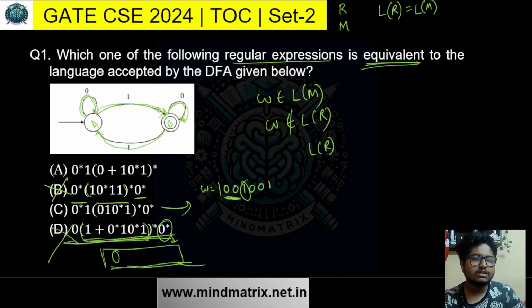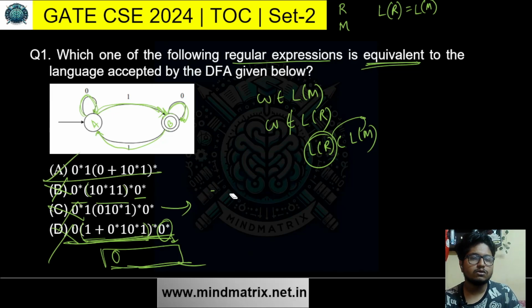Here the thing is, actually the language of the regular expression is a subset of the language of M. That is why we cannot generate these kinds of strings, the reverse strings. Anyway, so this is also false and this is true. We'll see why this is true analytically.